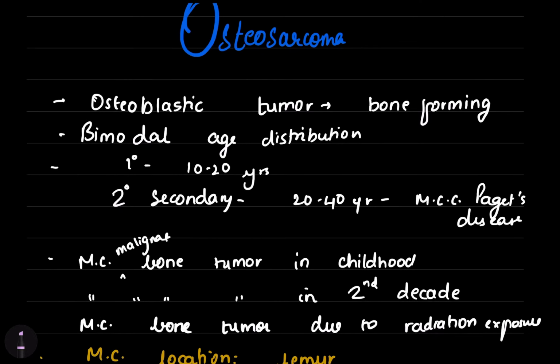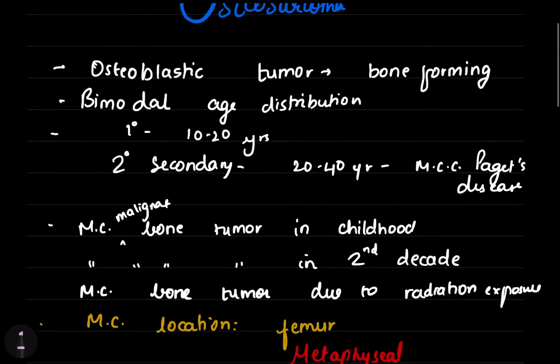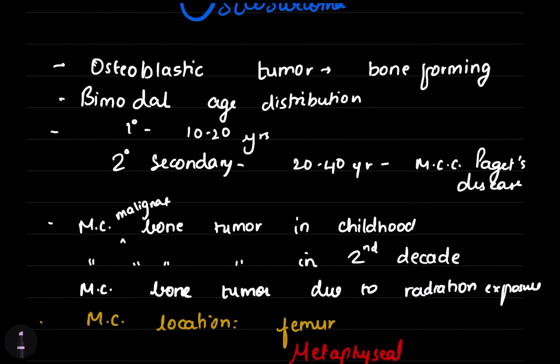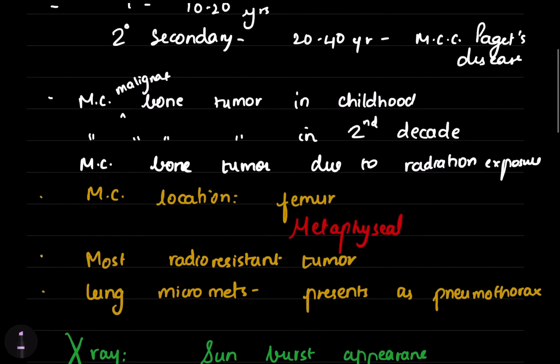First, it is an osteoblastic tumor, a bone forming tumor. It has a bimodal age distribution: primary is 10 to 20 years, secondary is 20 to 40 years, and the most common cause of secondary osteosarcoma is Paget's disease. It is the most common malignant bone tumor in childhood, in the second decade. It is the most common bone tumor due to radiation exposure.